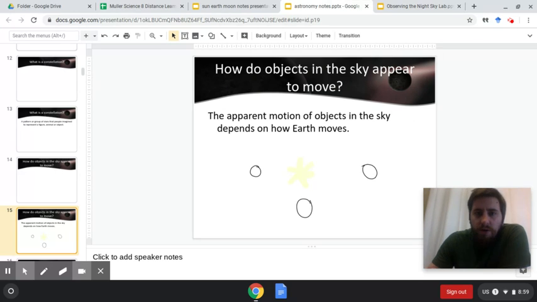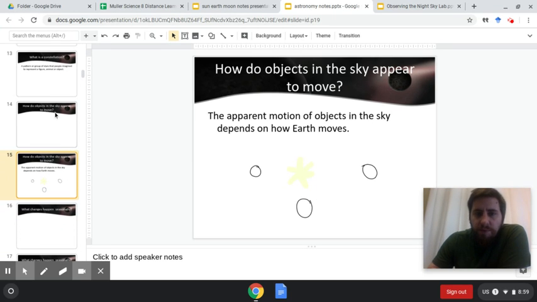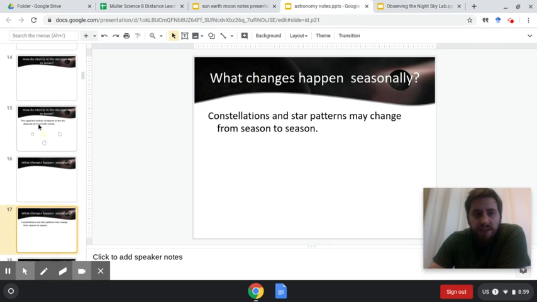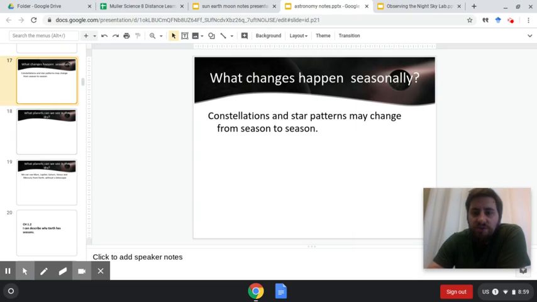How do objects in the sky appear to move? The apparent motion of objects in the sky depends on how Earth moves. That's the most important part of the chapter, how all these things move around us in the night sky above or during the day. You just can't see them very well, because of how the Earth rotates on its axis and revolves around the sun. And of course, the big thing here where you see different things is during the different seasons. So different constellations and star patterns may and do change from season to season because you're in different spots around the sun.